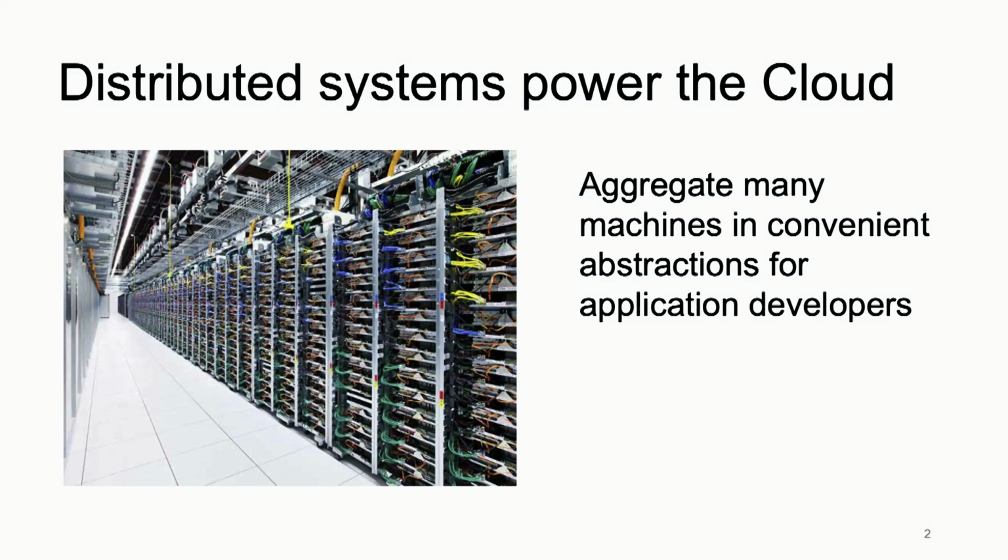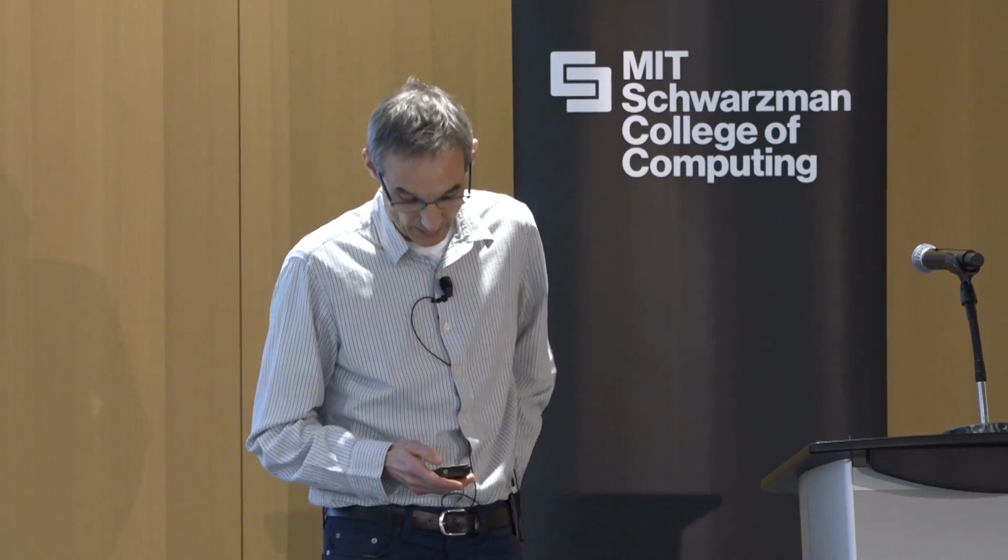Good. So distributed systems, as you probably well know, power the cloud. They aggregate a large number of machines in convenient abstractions for application developers. So think, for example, Amazon offers S3, a storage system that's a key-value store, even though it's running on a large number of distributed computers. Think about Google's Kubernetes, a way of arranging computation on the cloud. Or Cosmos DB, Microsoft's offering for writing cloud applications using databases that they offer.